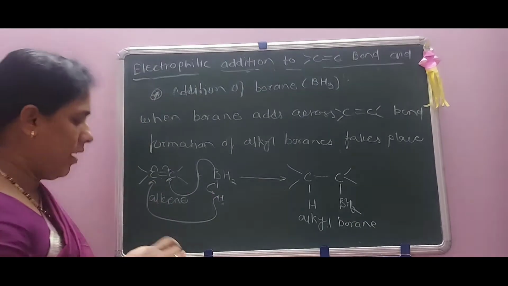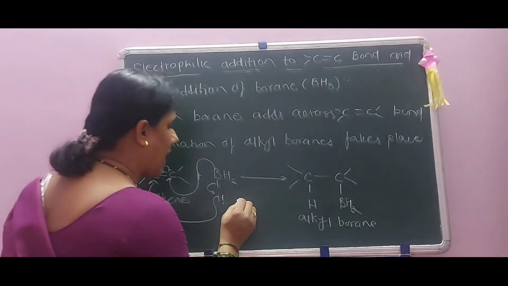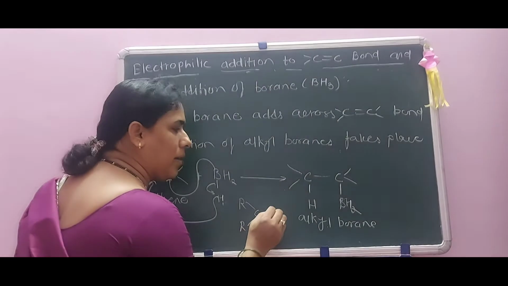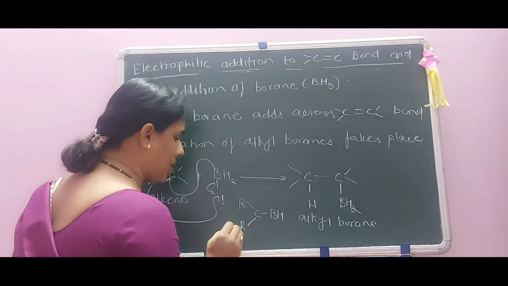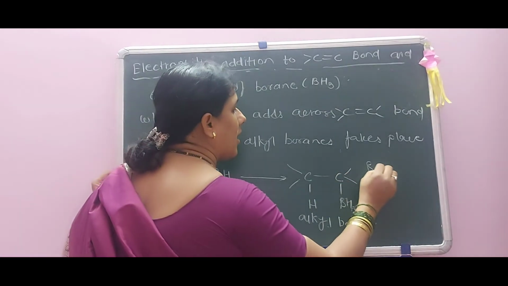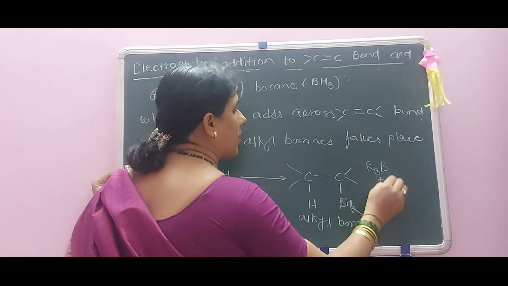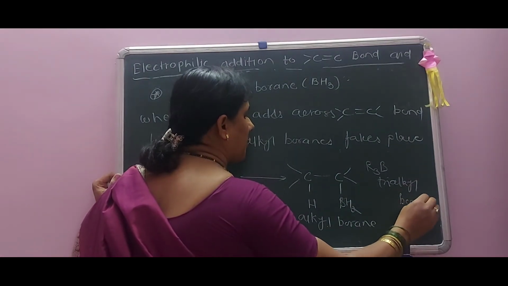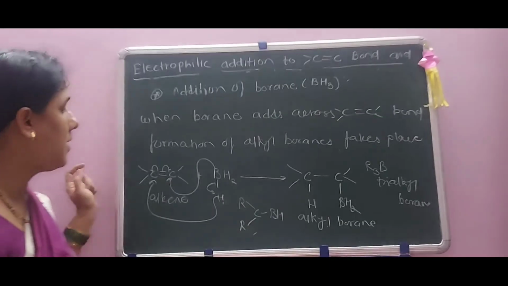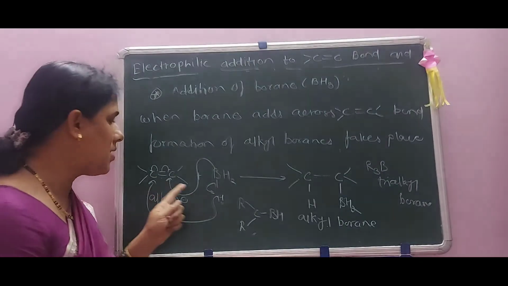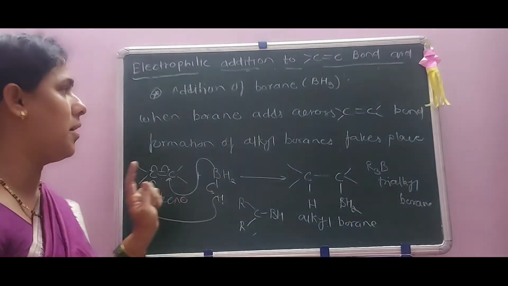Also there is formation of a dialkyl borane, that is R2BH, or a trialkyl borane, that is R3B. Trialkyl borane also takes place depending upon the number of borane molecules we use along with this addition across the carbon-carbon double bond.